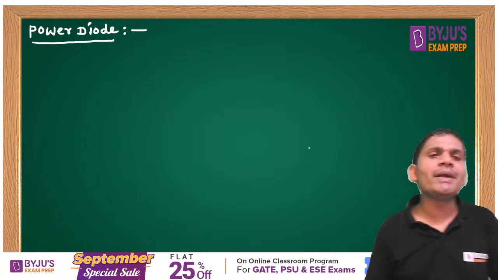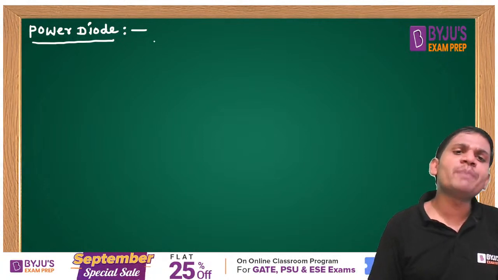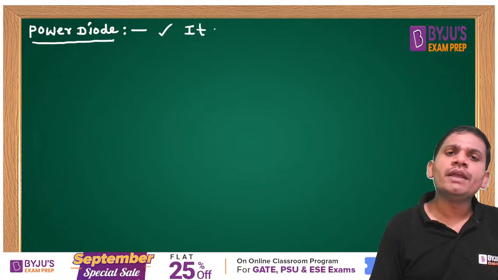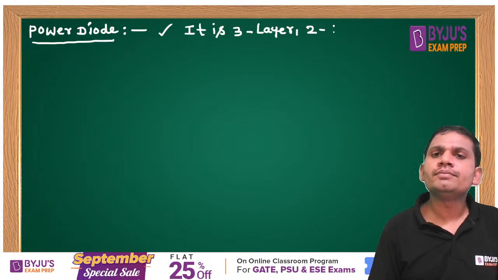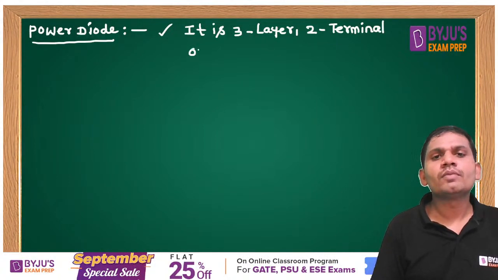All these are fundamentals, students. In a power diode, which points do you mainly remember? It is a 3 layer device, with 2 terminals and 1 junction.